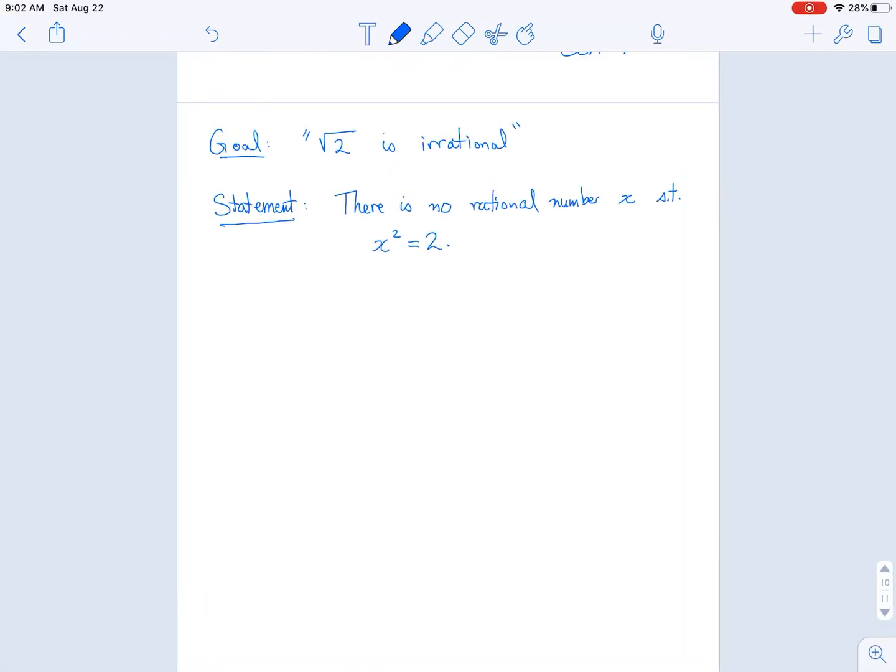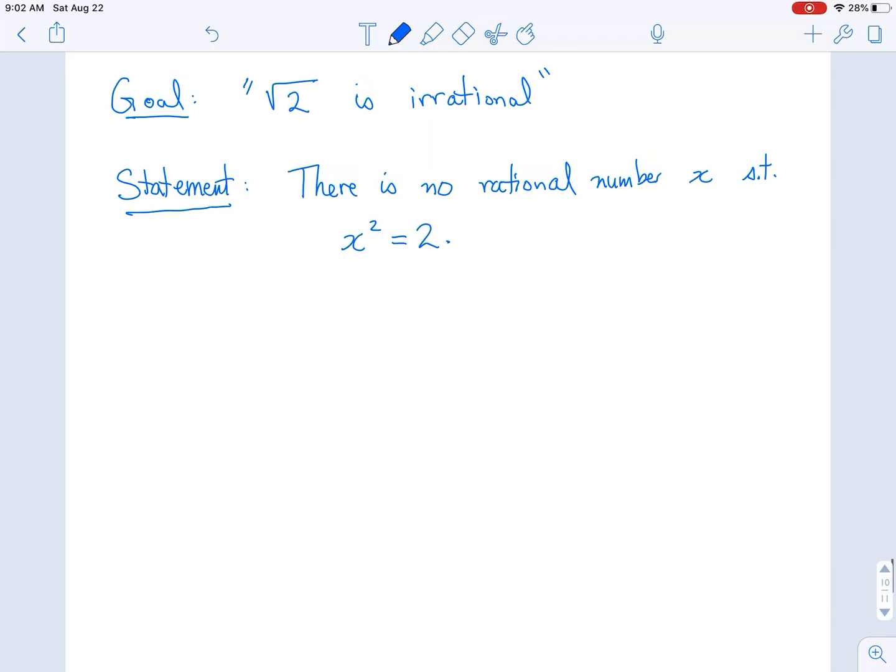Alright, welcome back everyone. In this video, I want to give a proof that the square root of 2 is irrational. And really what I mean by that is that there's no rational number, in other words, no fraction of integers, such that if I square that fraction, I get exactly 2. Right? And I want to do a completely rigorous proof of this.